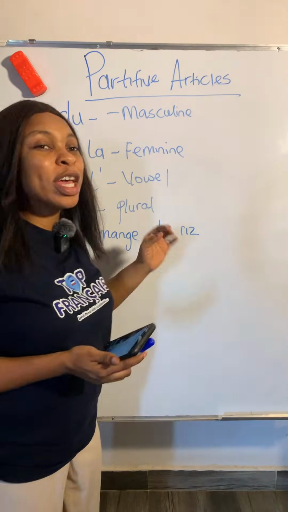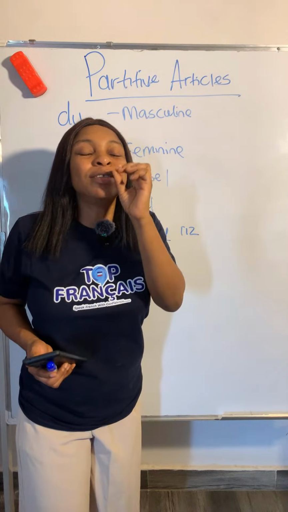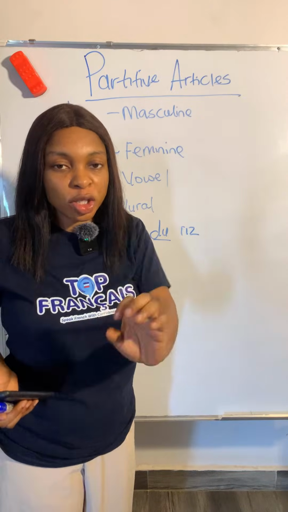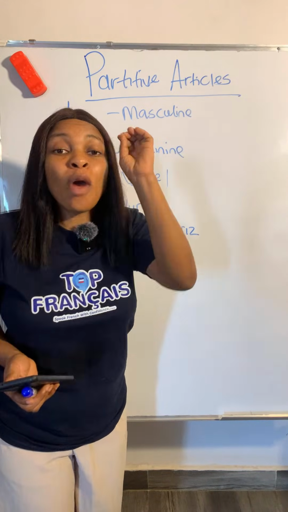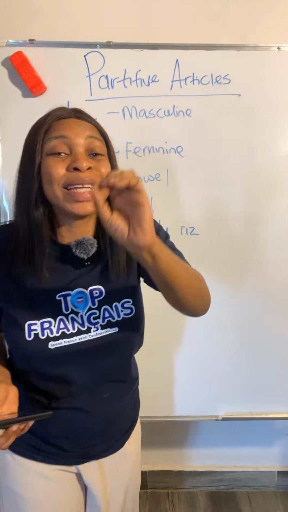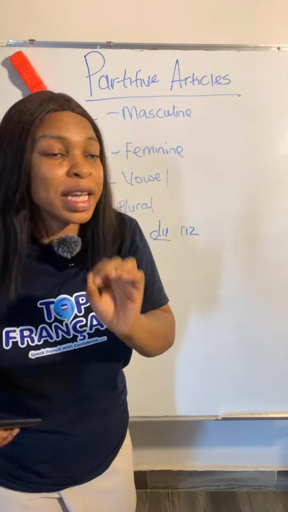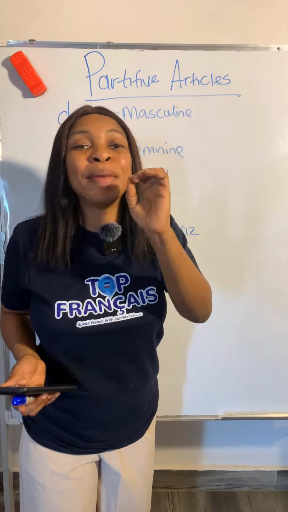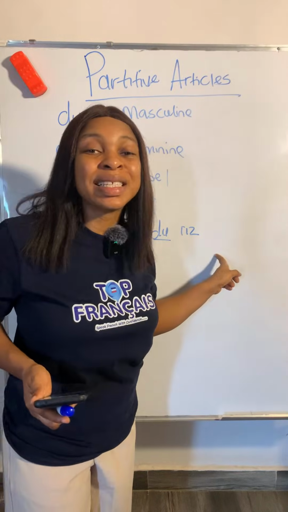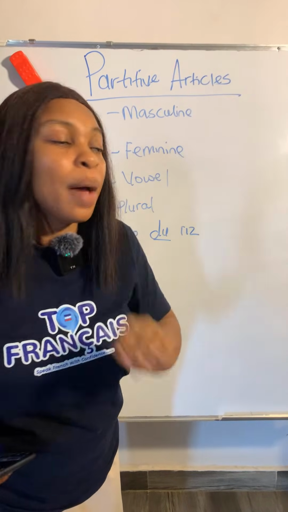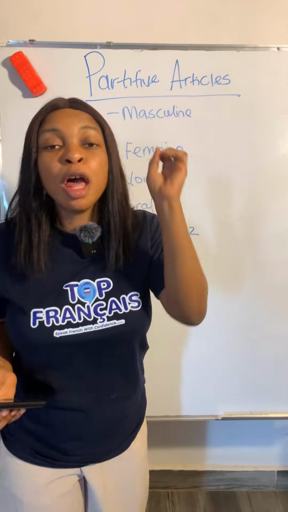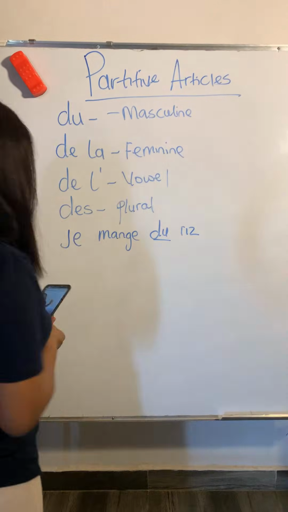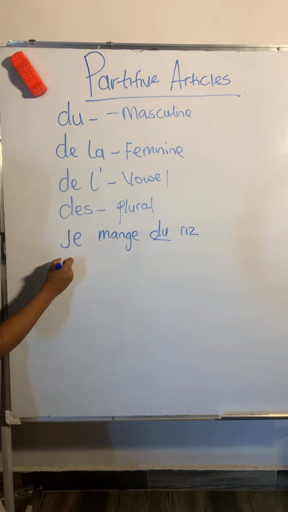We use this du when we are not sure of the exact quantity we are talking about. So je mange du riz, I am eating rice. Please take note, I did not say riz with the Z, I said riz, because the Z is usually not pronounced.